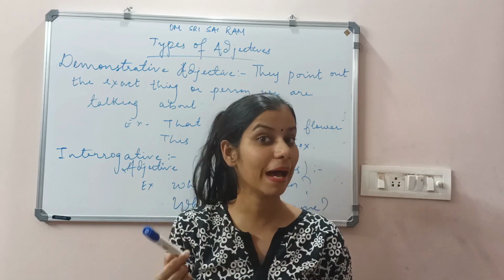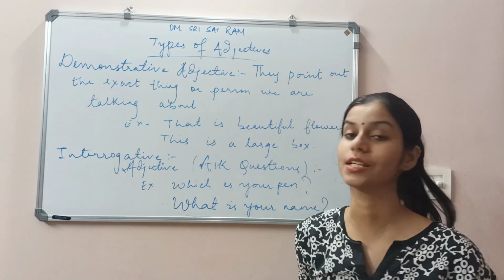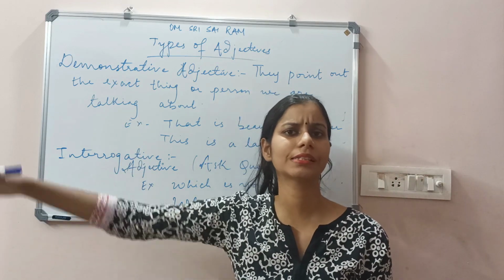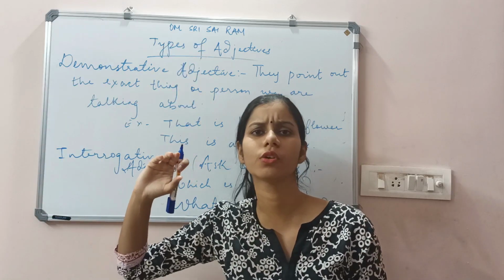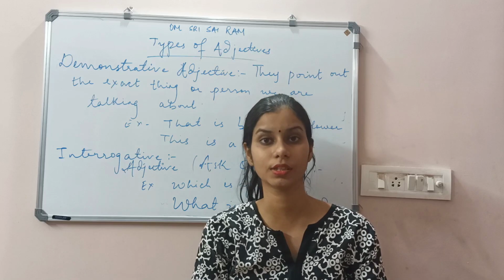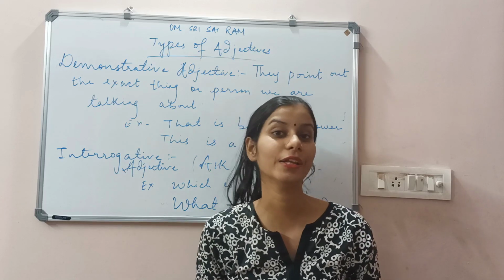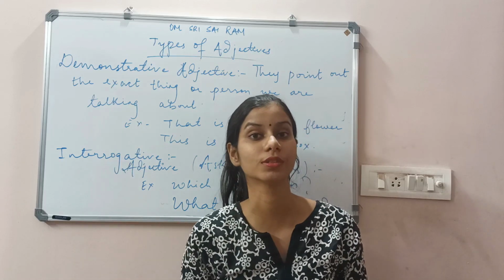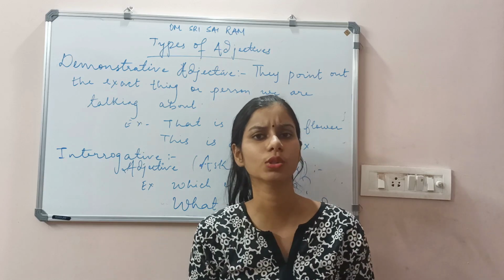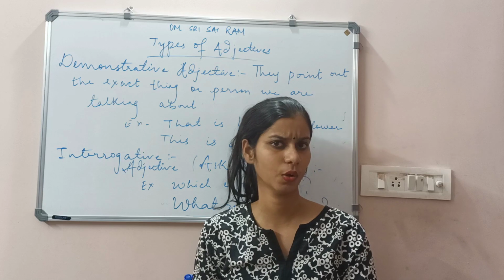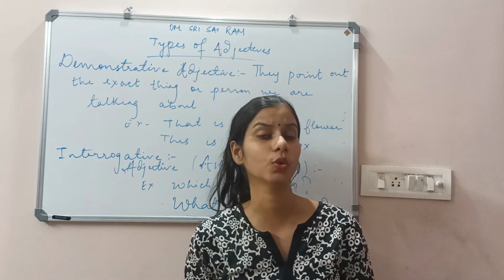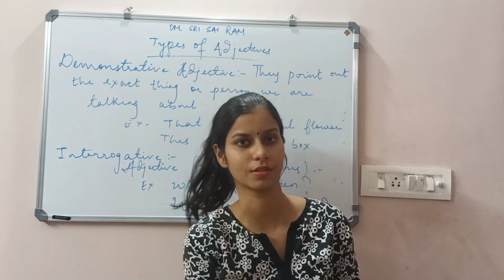This is my pen. That is a beautiful rose. That means at a distant place, I see a beautiful rose, and it is eye catching. I can literally see that beautiful flower, so I say, that is a beautiful rose. The difference between this and that is that this is used for the closer things, and that is used for the far distance.